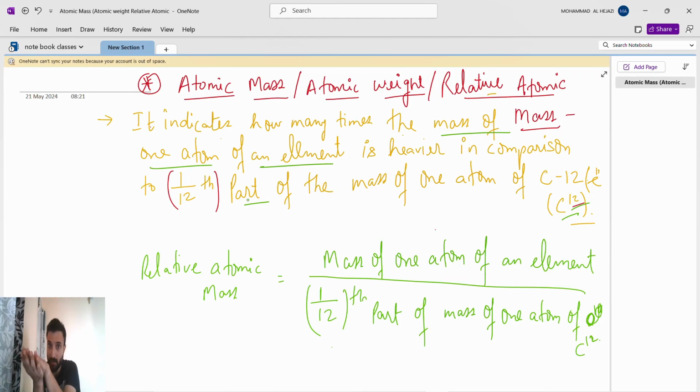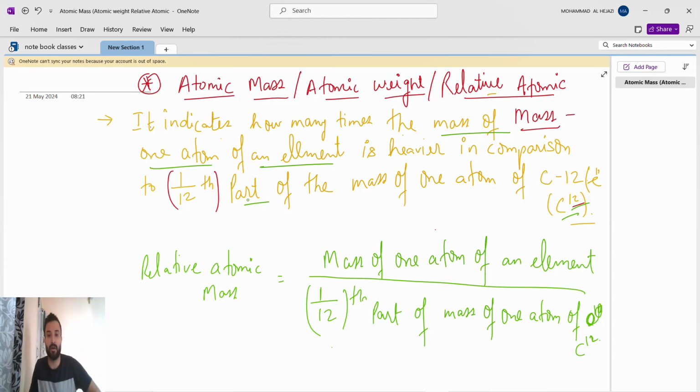From this, we will not take all 12 parts of the carbon atom. We will just take 1 part of the 12 of the carbon atom, that mass of one atom of carbon, and compare it with whatever element you are bringing, that atomic mass. Okay, fine. This is important, they will ask it in the examination. So relative atomic mass means the mass of one atom of an element divided by 1 by 12th part of the mass of one atom of carbon.